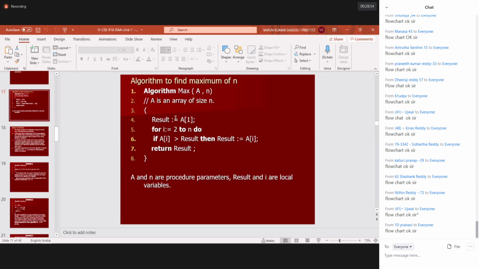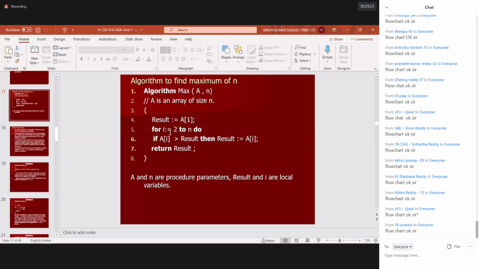Next, what happens? The moment it is verifying the second element: is 3 greater than 4? It's false. Therefore, the result will become 4. This is the update. For example, in the first place 4 is there, in the second place 3 is there. Initially 4 will be allocated to the result. When I reach the second place, there is a 3. Now it will check the condition: is 3 greater than 4? No. So there is no update of the result. The result will remain the same previous 4.